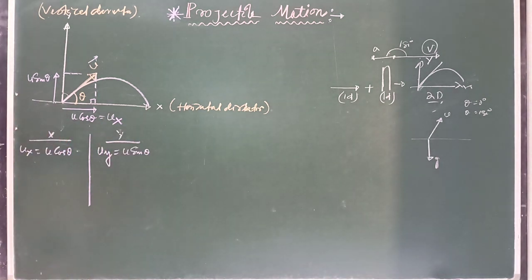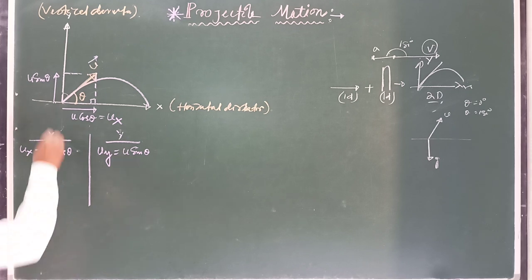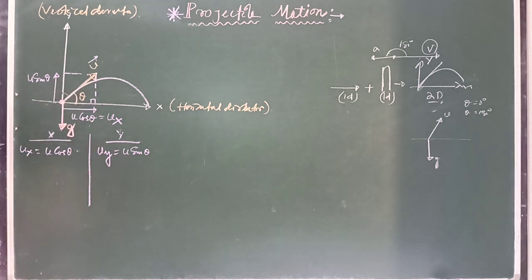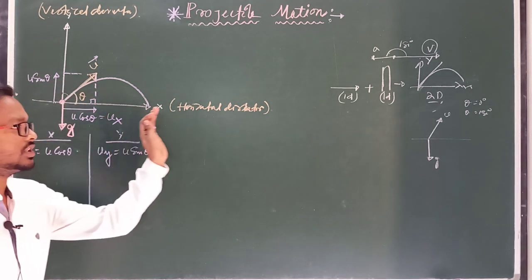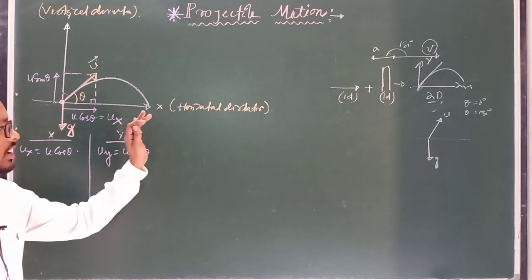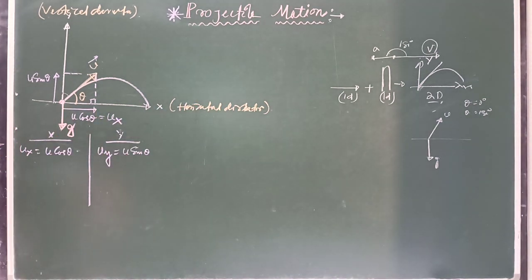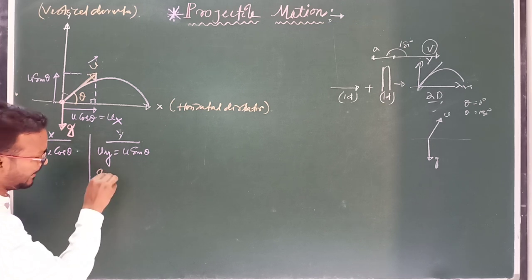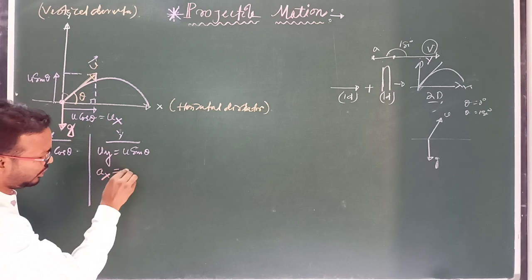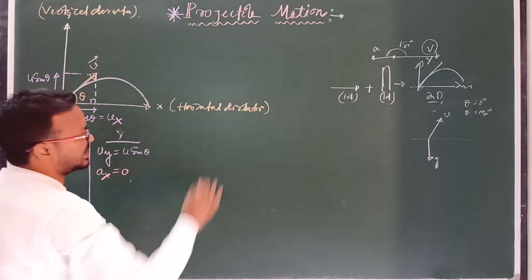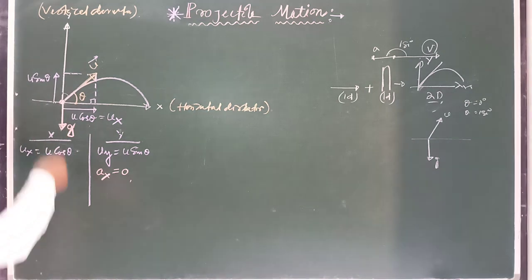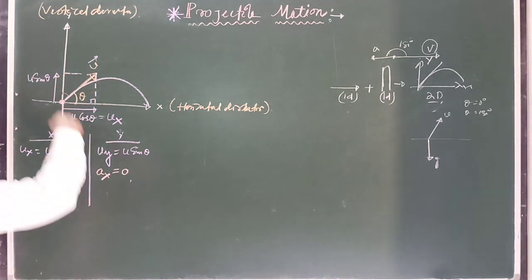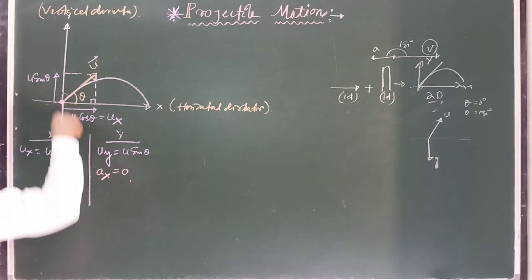Next point, acceleration due to gravity is always downward. This is the direction of acceleration due to gravity. There is no force along the horizontal direction, so acceleration along the horizontal direction will be 0 throughout the motion. We assume the acceleration along the x axis is always 0, because in this direction there is no external force. But in the vertical direction the projectile experiences a force which is downward, and acceleration which is downward.